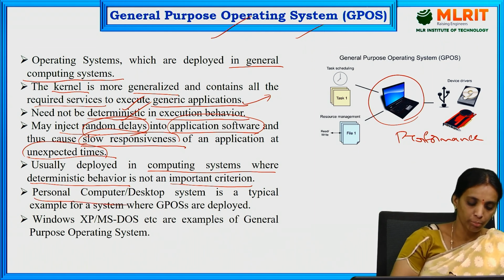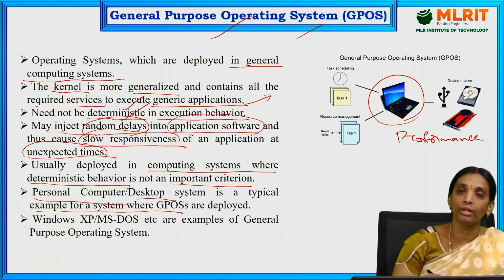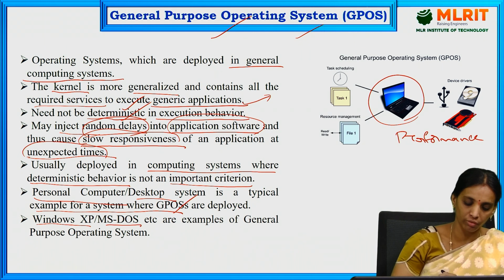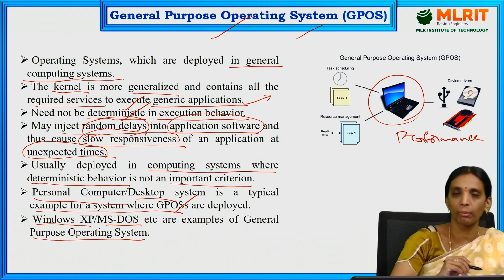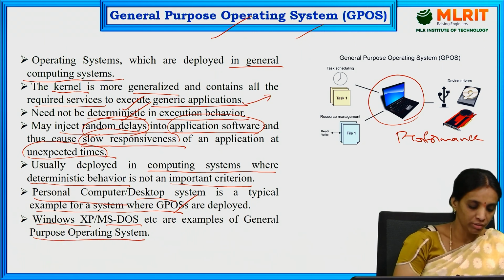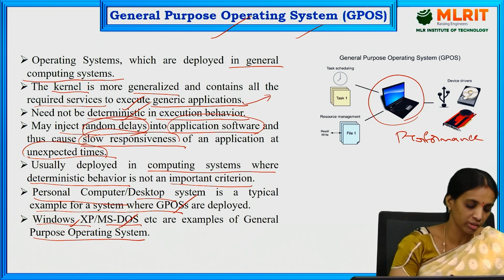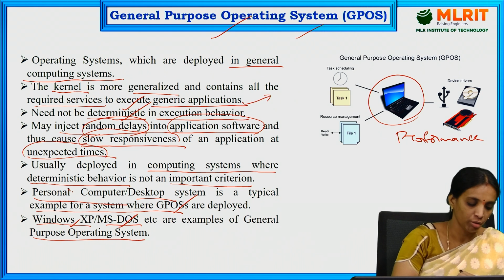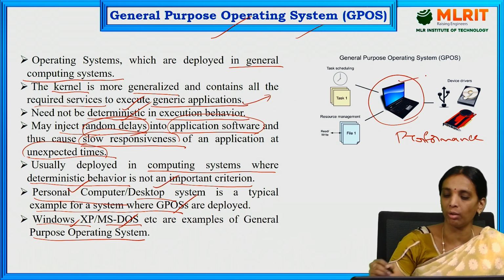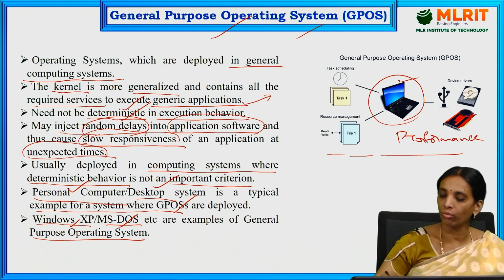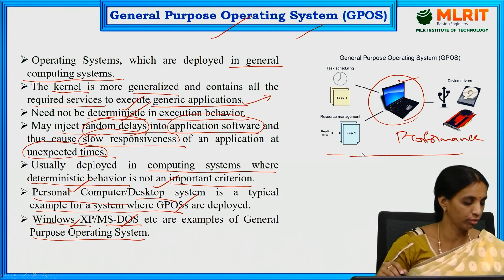Personal computers, desktops and laptops are the typical examples of systems using general purpose OS. Windows XP and MS-DOS are examples of general purpose operating systems. The systems where we use these general purpose operating systems are personal computers, desktops and laptops. So this is an example of how the general purpose operating system is used.